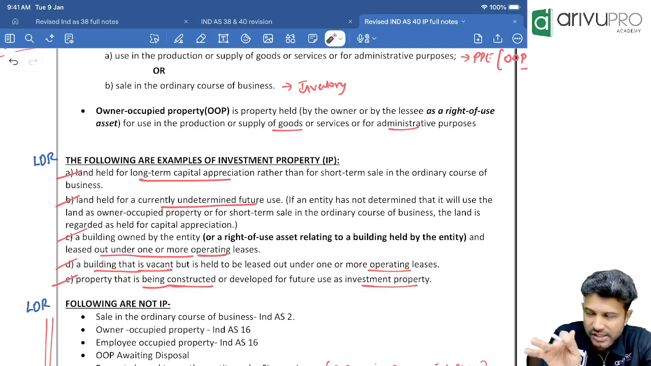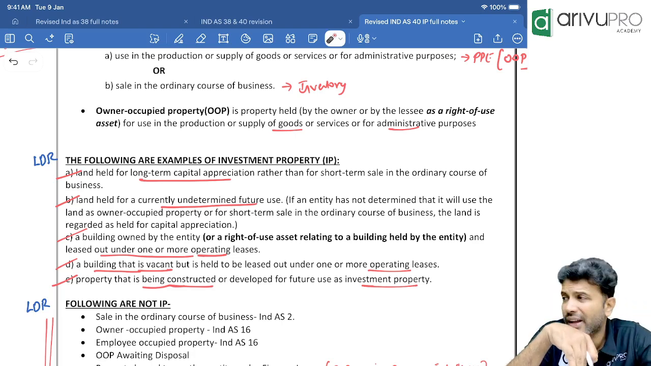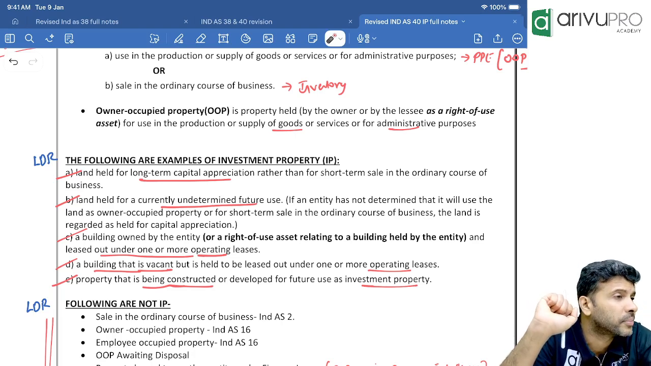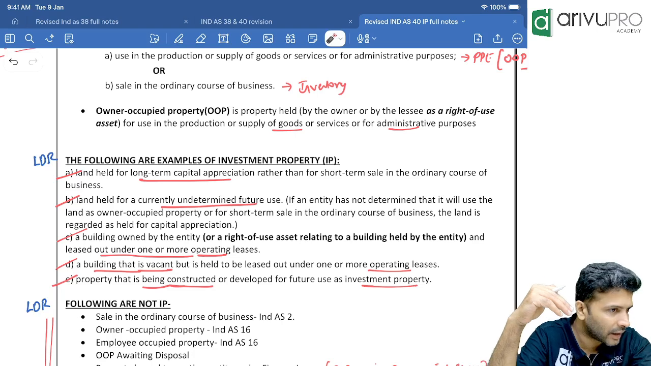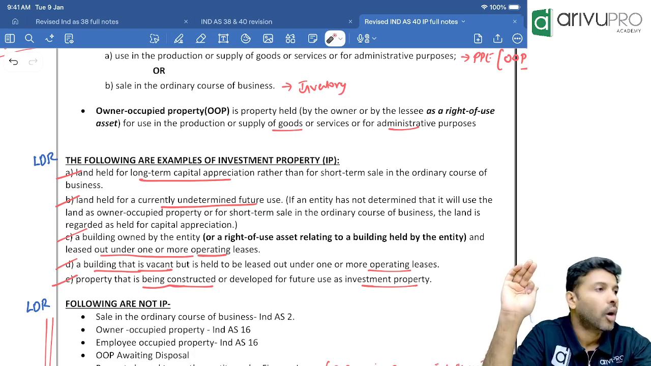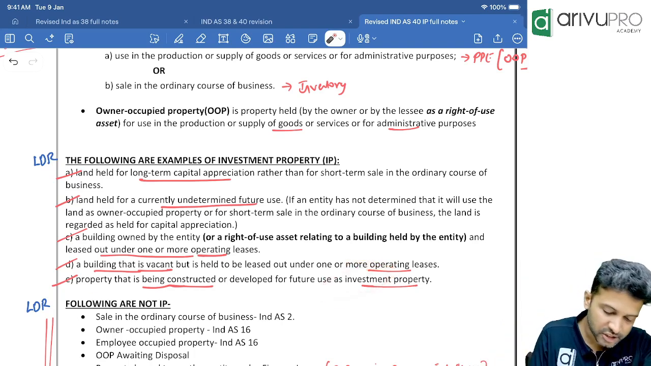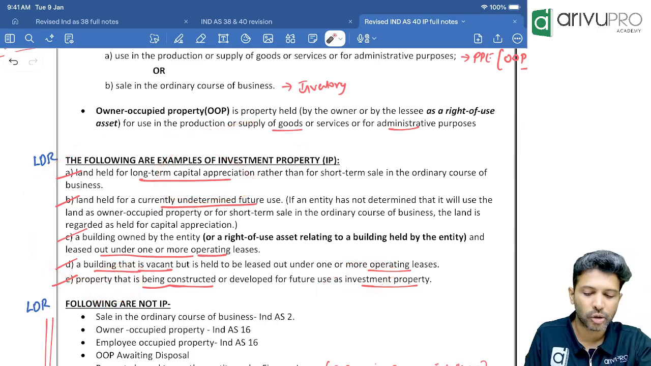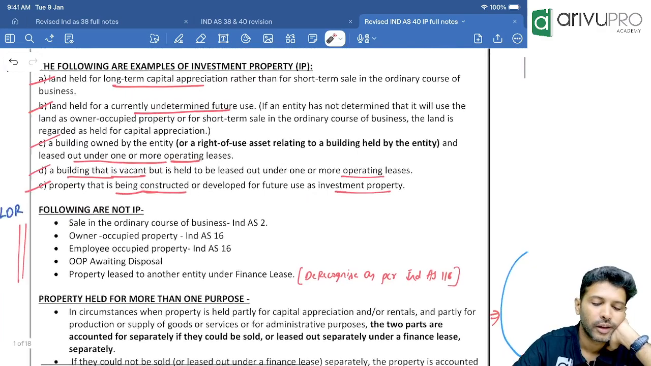A property that is being constructed or further developed for use as investment property. A property which is currently not there. We are constructing a building. After construction, what is our intention? To use it for business purpose or let it out, or we will hold it for capital appreciation purpose. If that is our intention, then this building which is still under construction also will come under which category? Investment property category itself. Any problem, people?